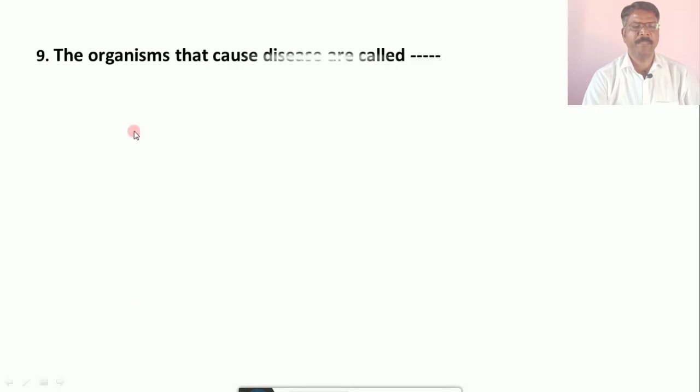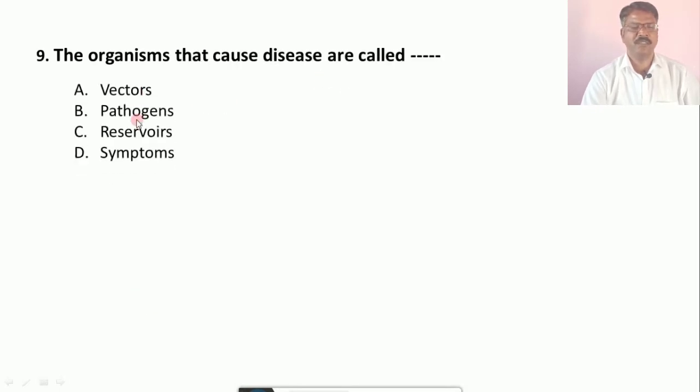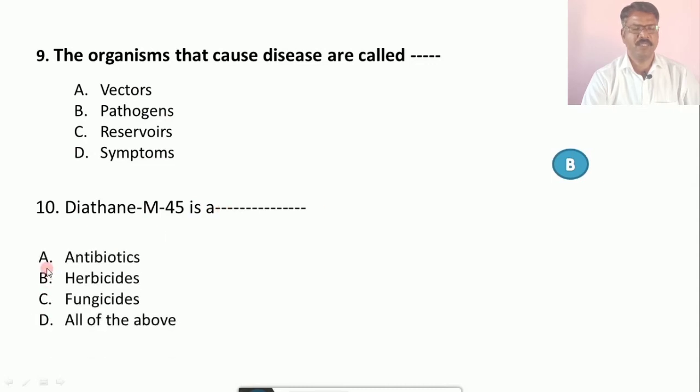Question number 9, the organisms that cause disease are called A. Vectors, B. Pathogens, C. Reservoirs, D. Symptoms. The correct answer is B, that is pathogens. Question number 10, Dithane M-45 is a dash. Options are A. Antibiotics, B. Herbicides, C. Fungicides, D. All of the above.